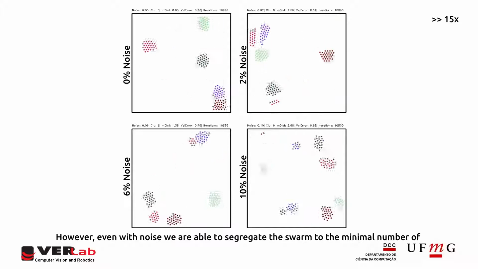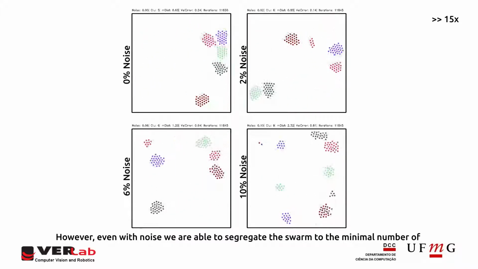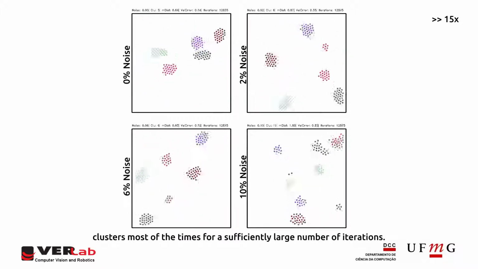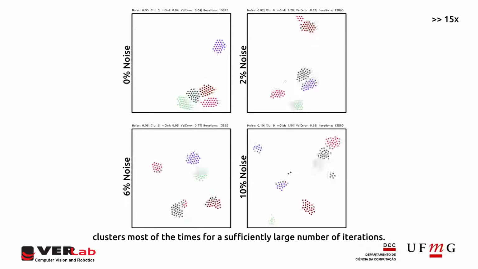However, even with noise we are able to segregate the swarm to the minimal number of clusters most of the times for a sufficiently large number of iterations.